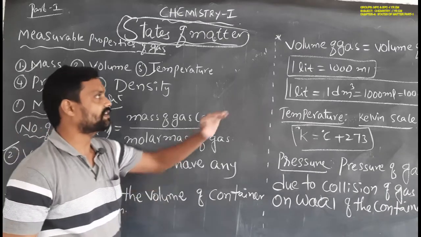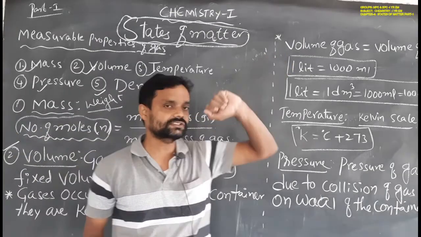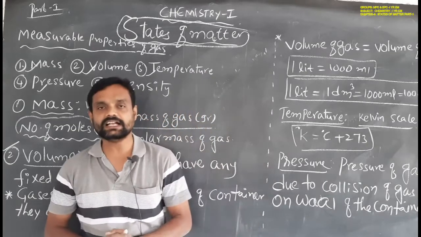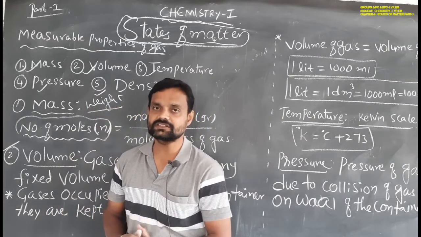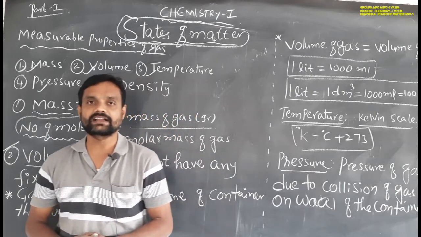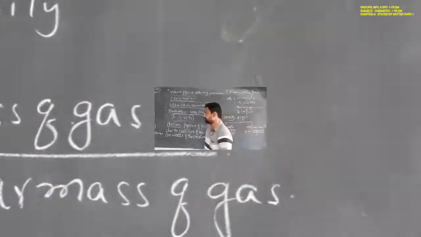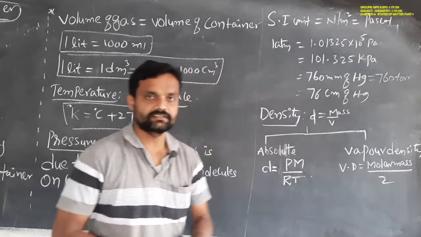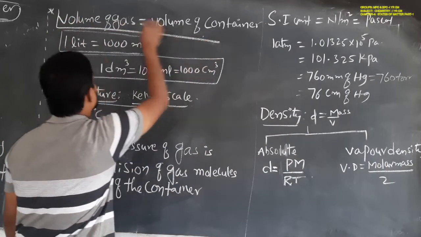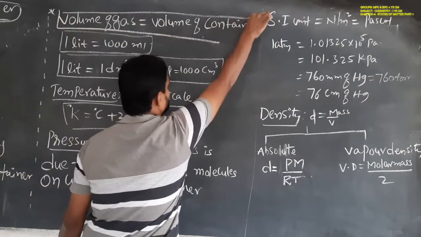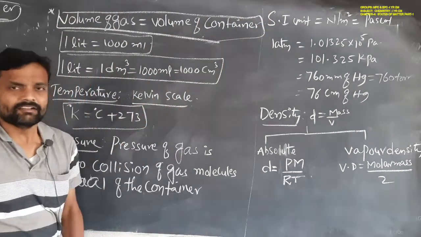For example, the volume of gas is equal to the volume of the container. The volume of the gas will always be equal to the volume of the container. So this is the volume.